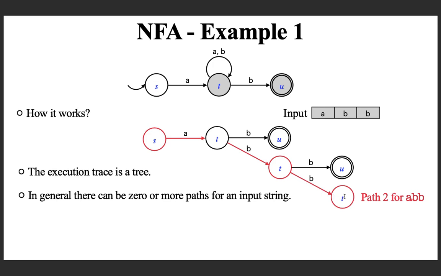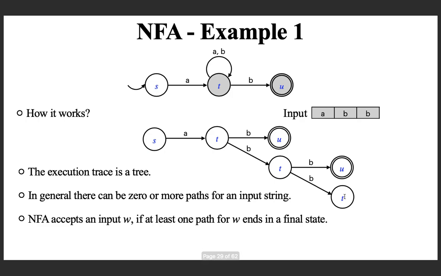Now, there could be 0 or more paths for an input string. Then when is a string accepted? An NFA accepts an input string W if at least one path for W ends in a final state. That's it. So, what we are discussing is that in an NFA, for a given input string, there could be 0 or more paths.